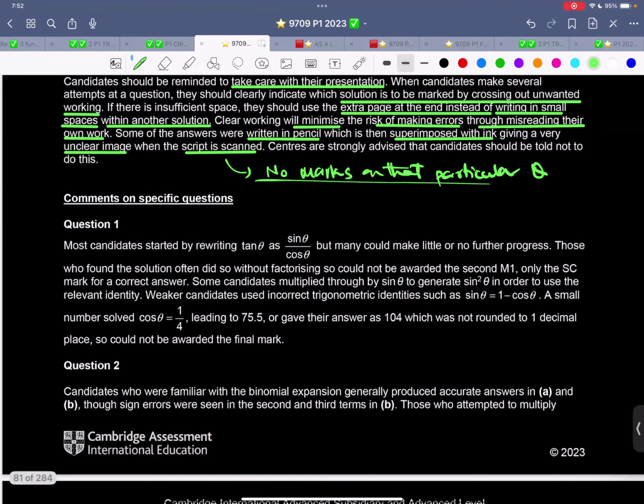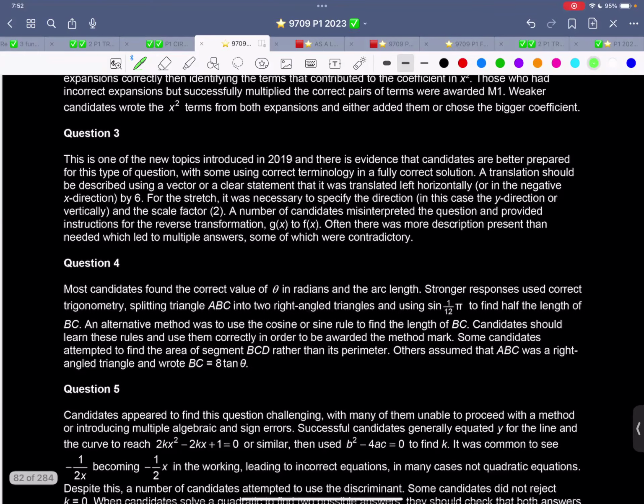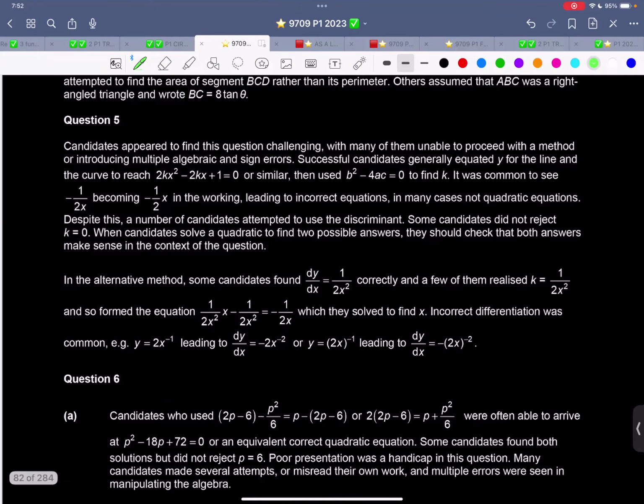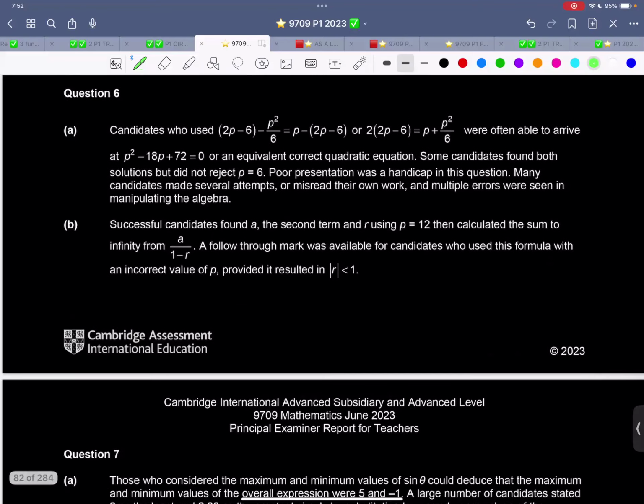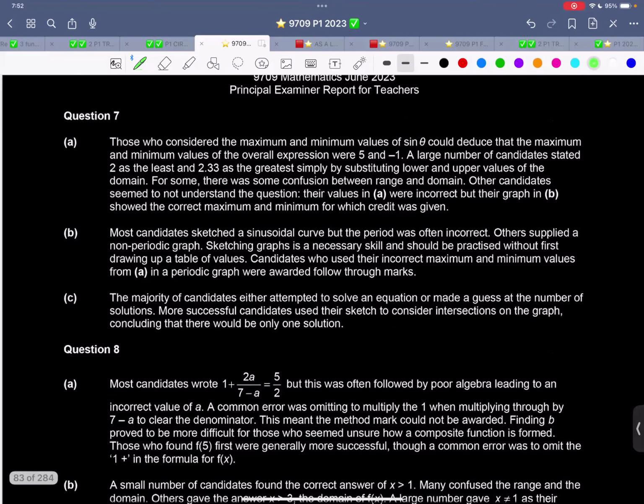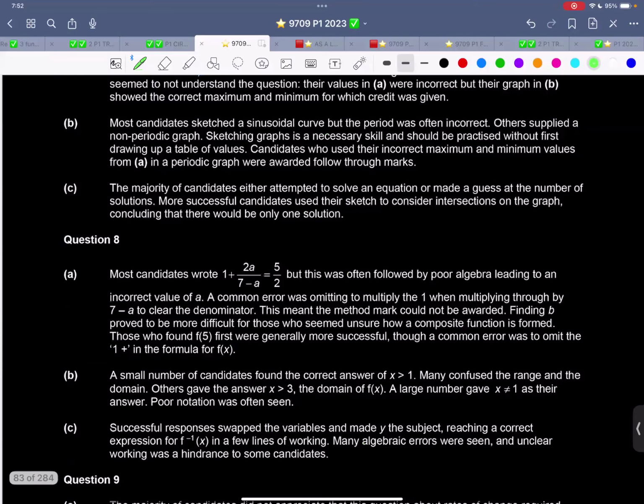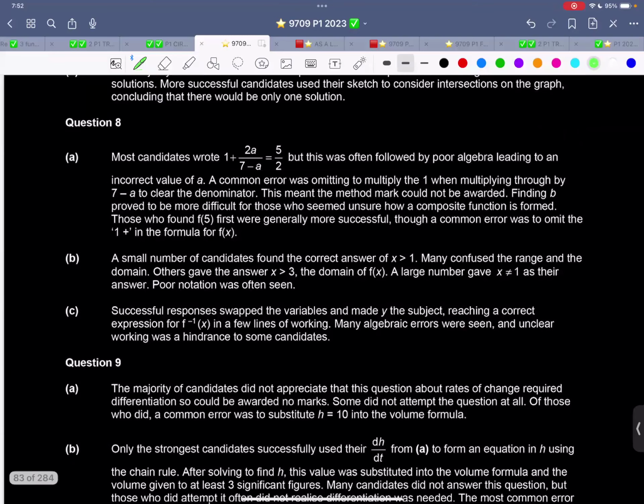All good? So now this thing was there: binomial, theta, quadratics kind of thing. Okay, over here, F inverse. Okay.